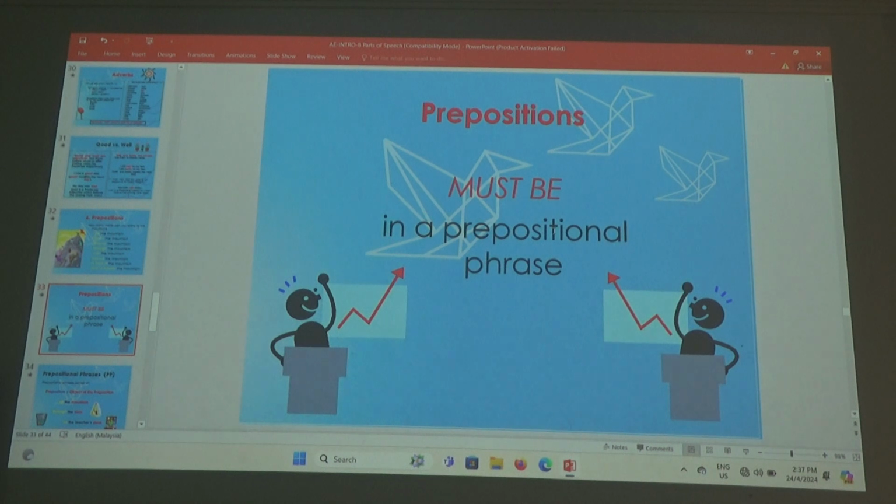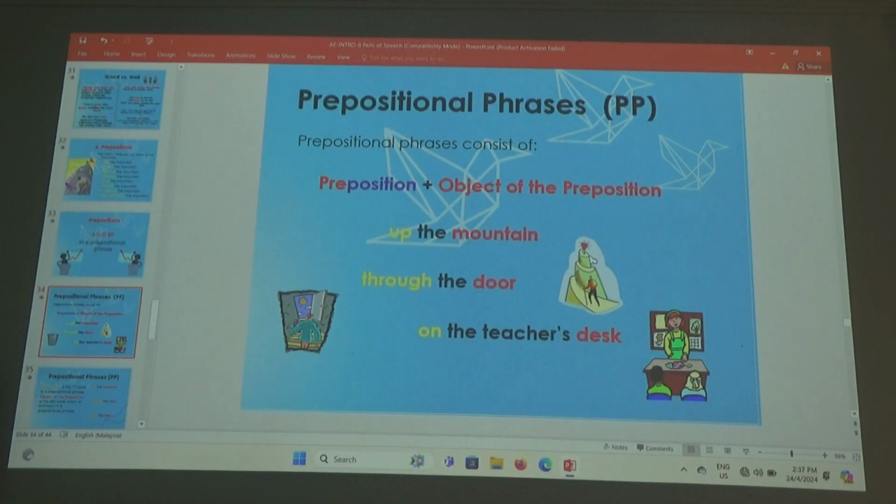Okay, let's try and understand what is a prepositional phrase. Right? Like here, prepositional phrases, PP, consist of a preposition and an object of the preposition. So you say up the mountain, through the door, on the teacher's desk.